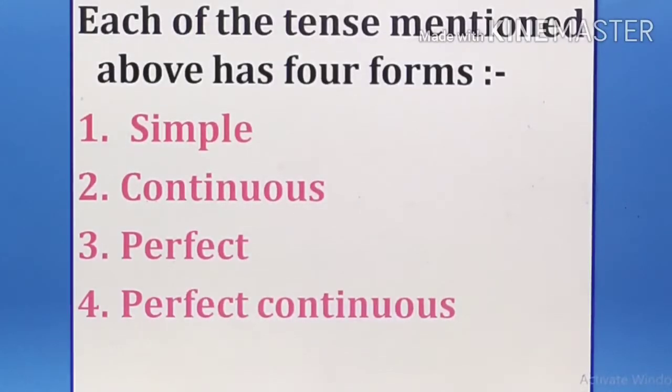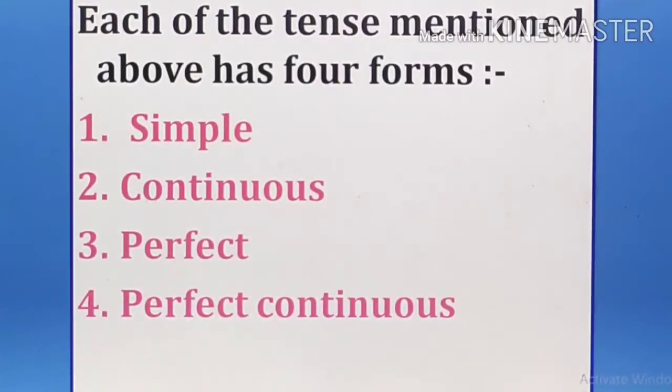In the last video I also discussed with you that tenses are of three types, that is the present, past and the future tense. Present tense I had discussed with you thoroughly, and today I will discuss with you the past tense.